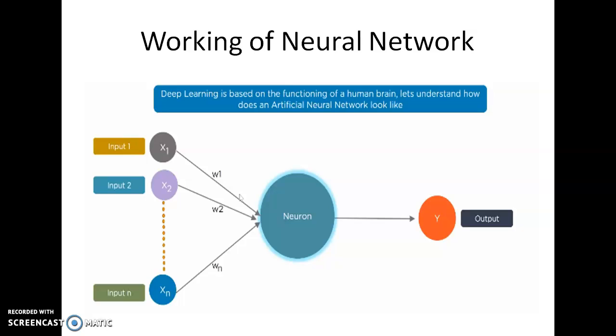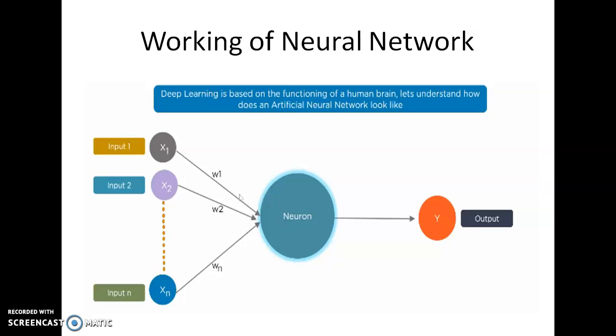As we see, deep learning is a technique which is based on the artificial neural network. We have already discussed artificial neural networks in our previous units, that is units 1, 2 and 3 of soft computing. So what is the difference between the artificial neural network and the deep neural network? The concept, the function and the working are the same.